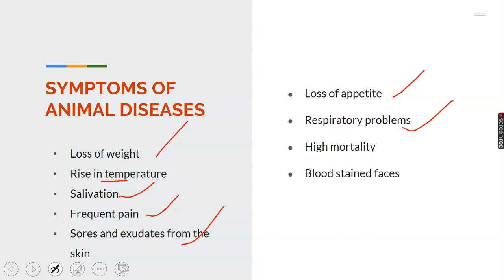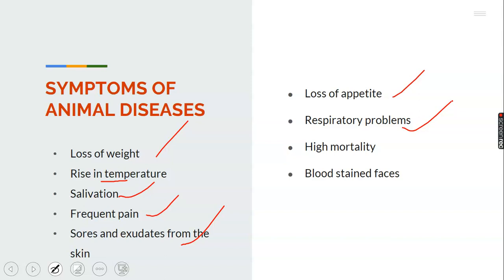Take for example, in this present time, we know the pandemic that has struck the nation. We are told that one of the symptoms is what? Difficulty in breathing. Anyone that has been affected by this virus called COVID-19, coronavirus, will have difficulty in breathing. Likewise, animals. There are diseases that will attack them, they will have difficulty in breathing.